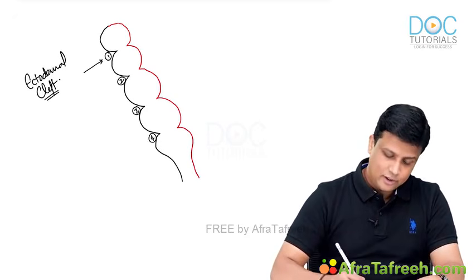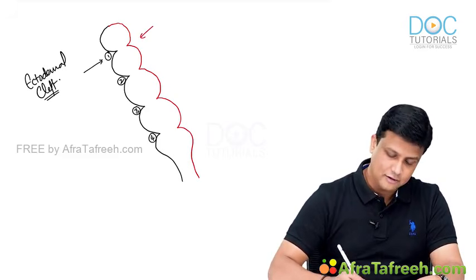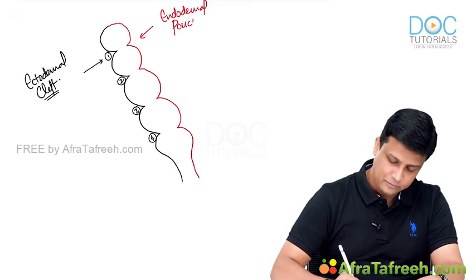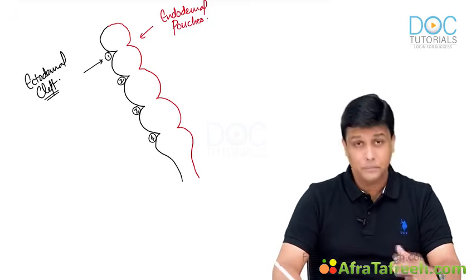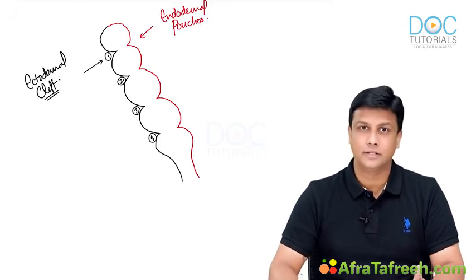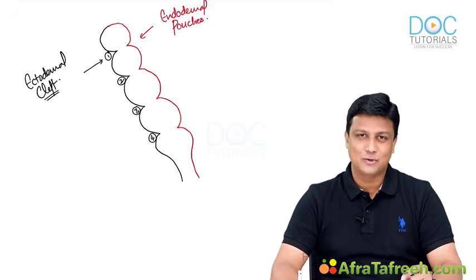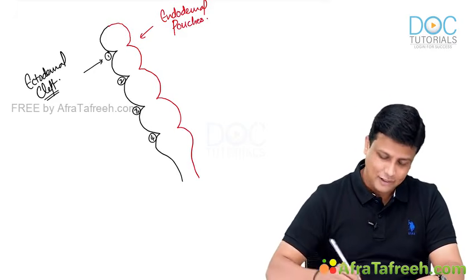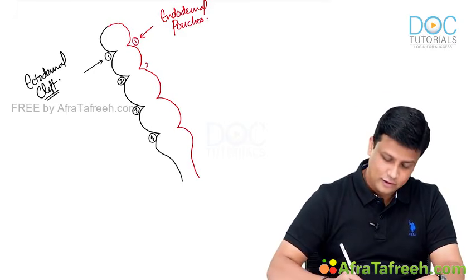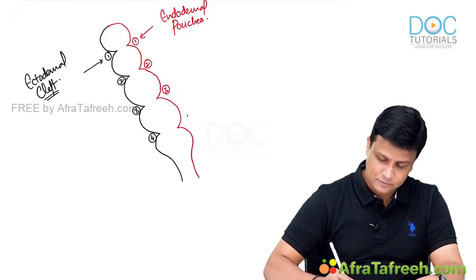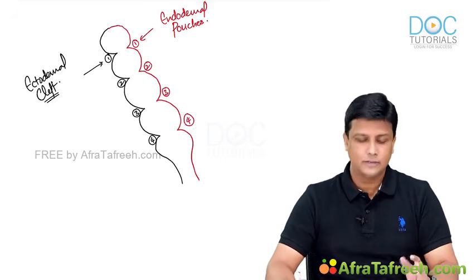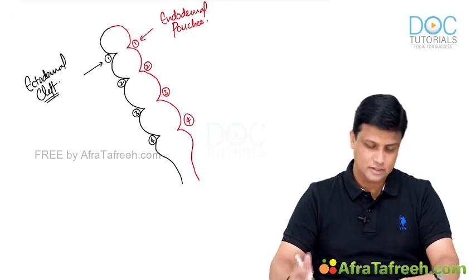Then similarly, endoderm is going to form the invagination here, and these are known as the endodermal pouches. And as I said, pouches means pouches. You cannot use any other term there. So it is endodermal pouches. Endoderm is going to form the pouches. And again the same thing, how many do you have there? There will be 4 endodermal pouches. So ectoderm is the one which is going to form cleft. Endoderm is the one which is going to form the pouches.